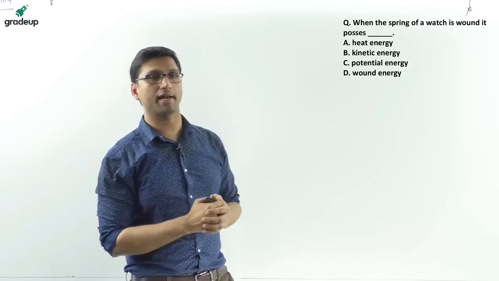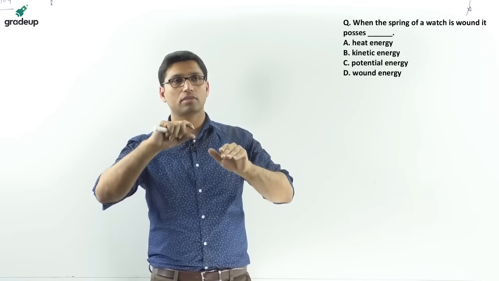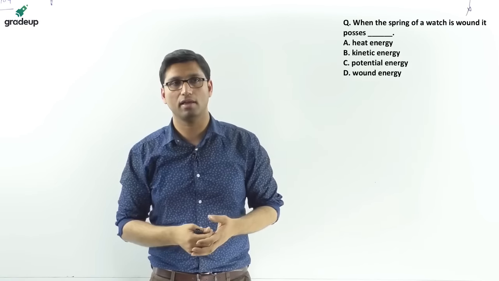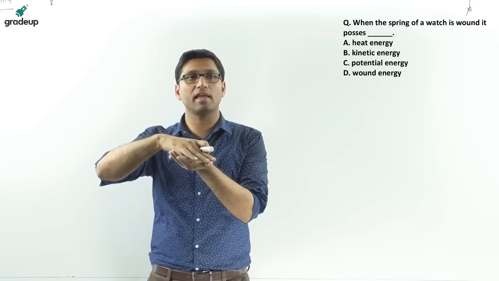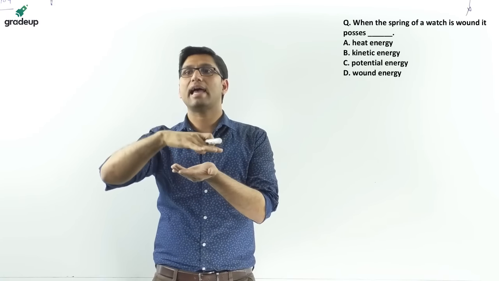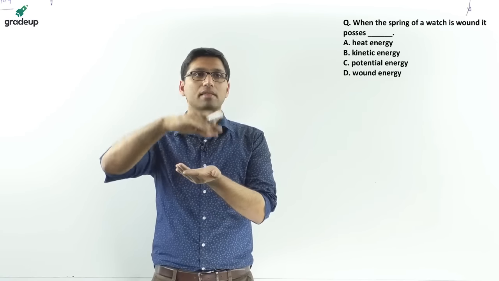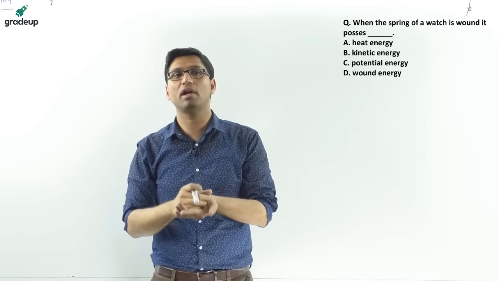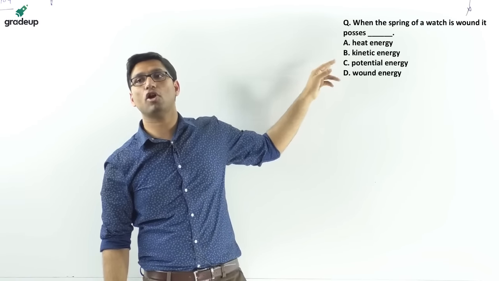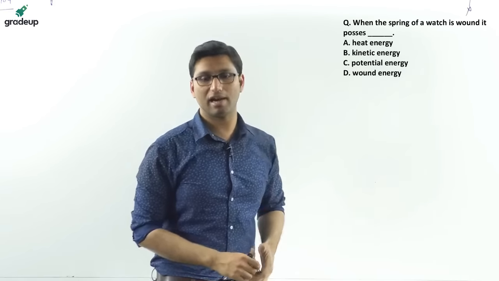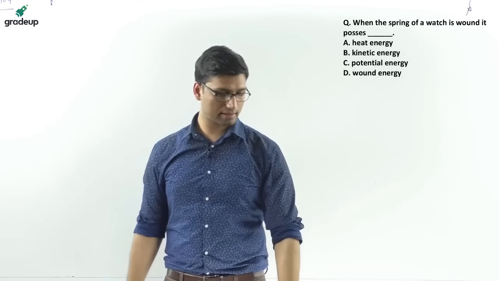Option number C, potential energy. When the energy is stored, that energy is stored in the form of potential energy. So when the spring is absorbing the energy, it stores potential energy, and when the energy is released, then the potential energy gets converted into kinetic energy. Wound energy will not be the answer. The answer will be potential energy, option number C. So for this question, option C is correct.